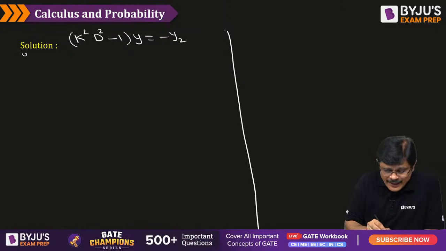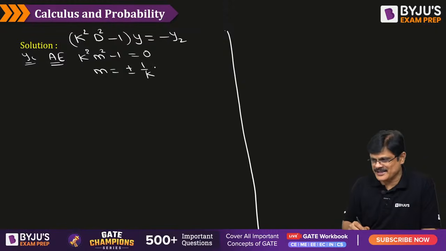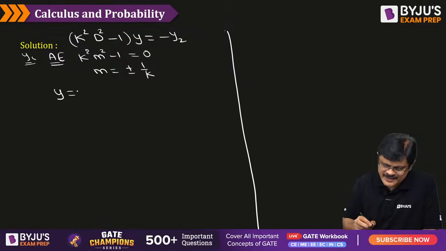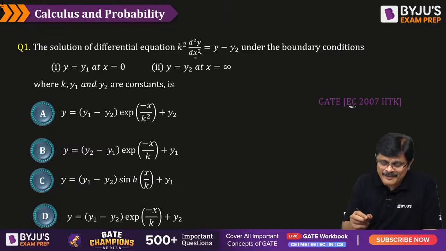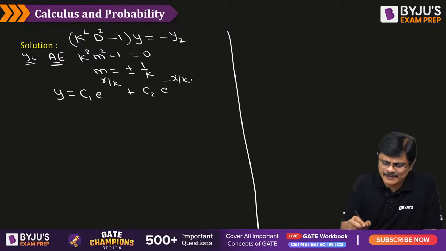For finding yc, you write the auxiliary equation, which is k square m square minus 1 equal to 0. That means m square is equal to 1 by k square, that is, m is equal to plus or minus 1 by k, my dear friends. Therefore, what is the y value? Because y is dependent and x is the independent variable, we write y in terms of x, which is some constant into e power x by k plus some constant into e power minus x by k.